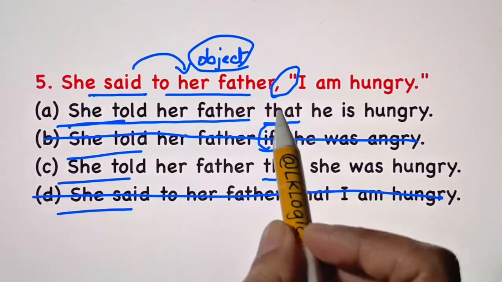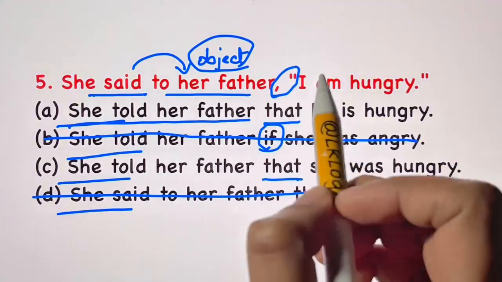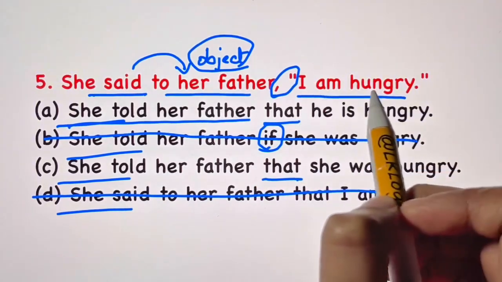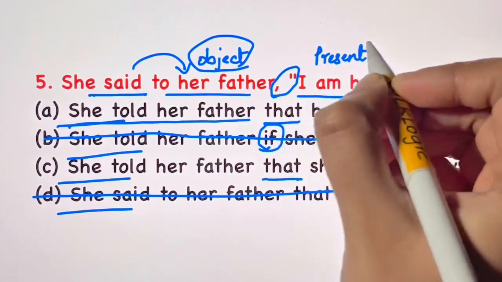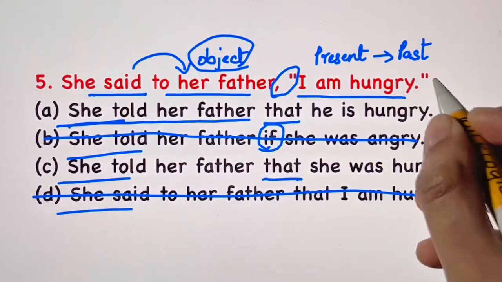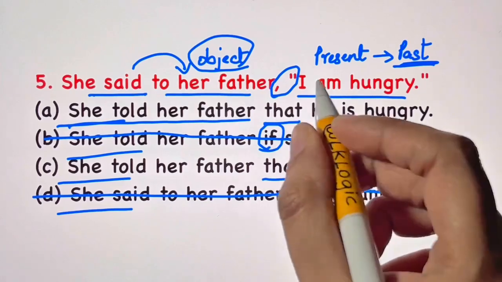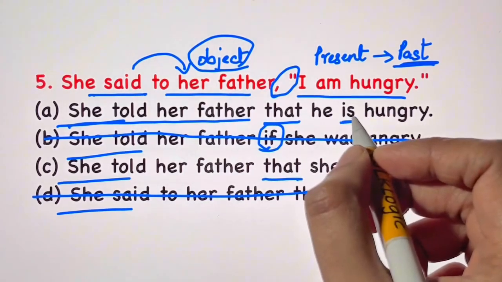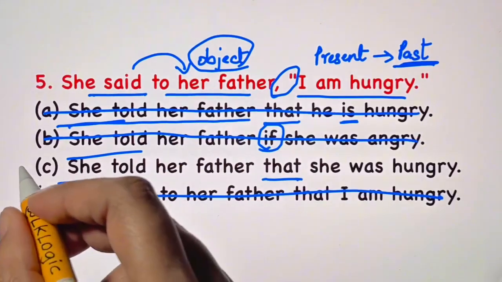So you have that in two of these sentences. So which one is right? Now this sentence, I am hungry, is in present tense. So you will change it into past tense, right? So which sentence is in past tense? Let's see. He is hungry. Am and is both are in present tense. So this is the wrong choice. The right answer is C.